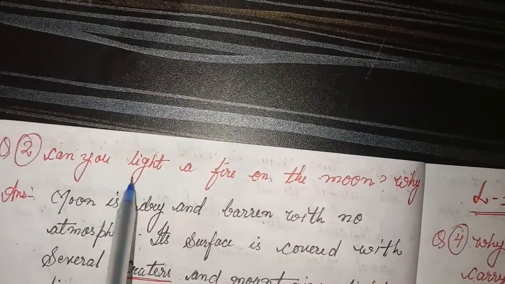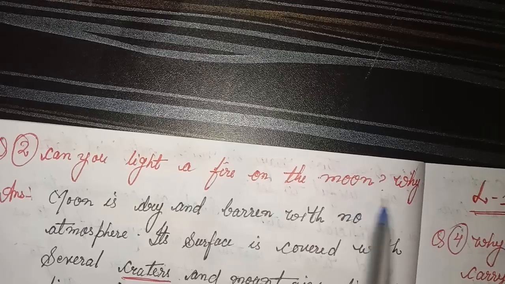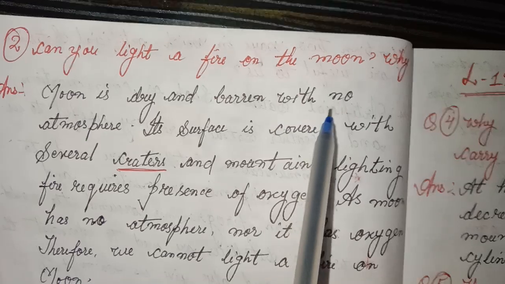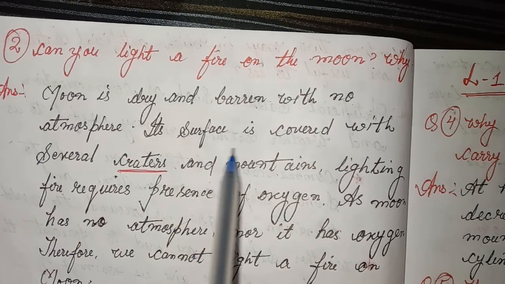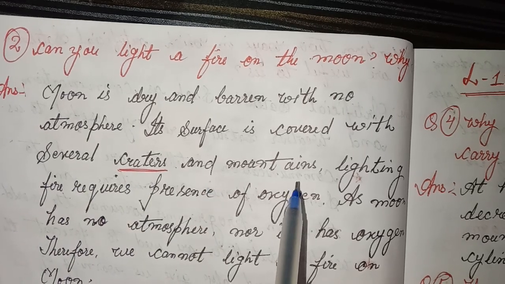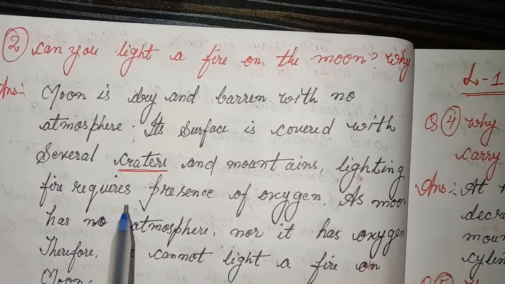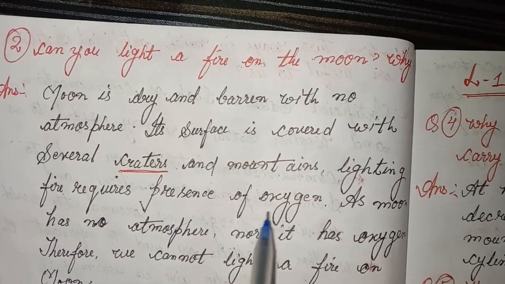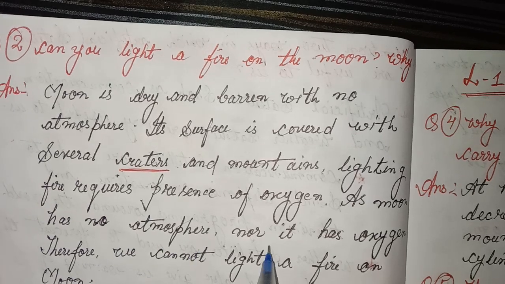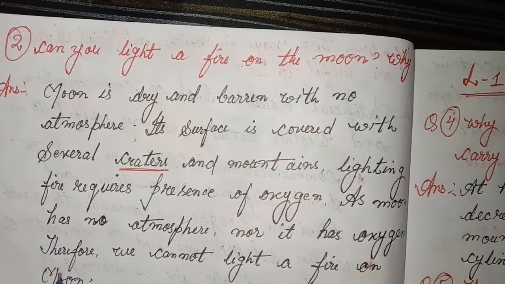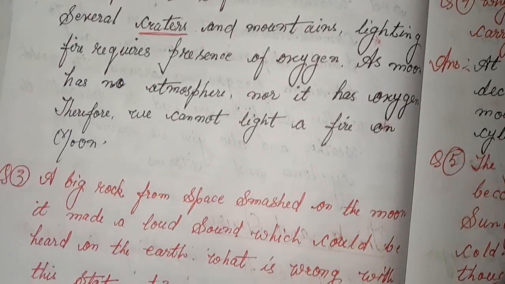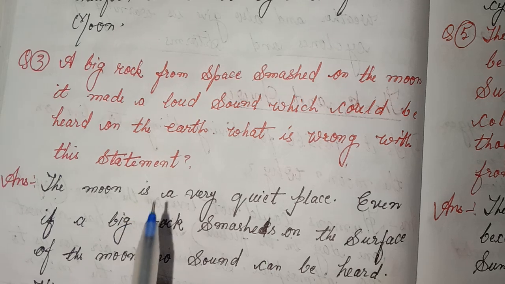2. Can you light a fire on the moon? Why? Answer: Moon is dry and barren with no atmosphere. Its surface is covered with several craters and mountains. Lighting a fire requires the presence of oxygen, and the moon has no atmosphere nor oxygen. Therefore we cannot light a fire on the moon.